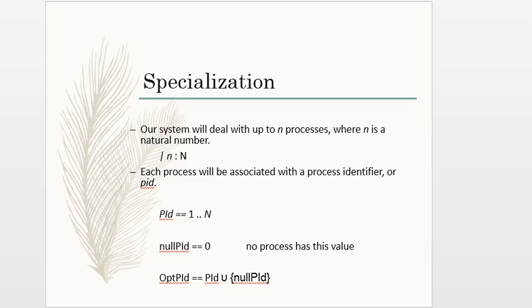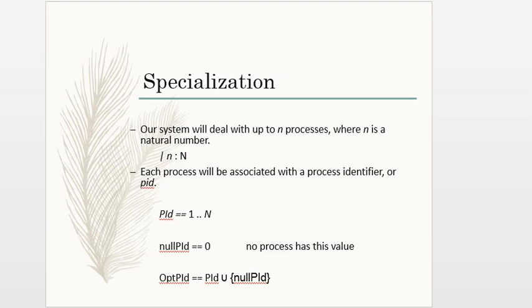So this is the basic information about the scheduler. I think there is no need to elaborate any further. Now look at the slide of the specification. First of all, the first point is that our system will deal with up to n processes, where n is a natural number.